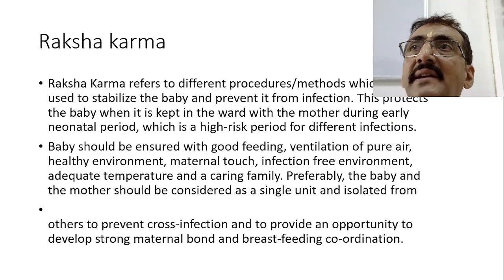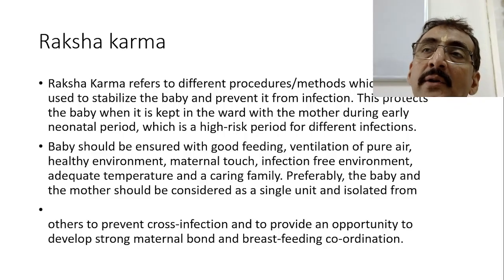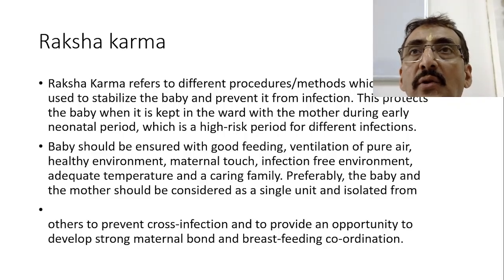So these are the basic issues mentioned in Raksha Karma. If you go through the different shlokas and references provided in the Raksha Karma concept, they are concentrating on these facts. Preferably the baby and the mother should be considered as a single unit in an isolated form.